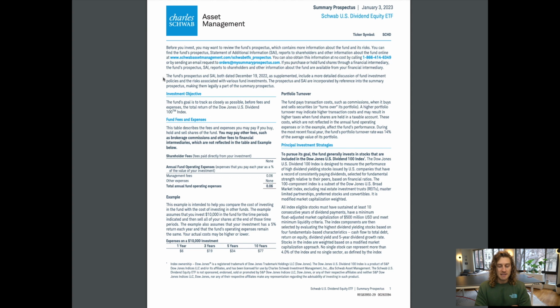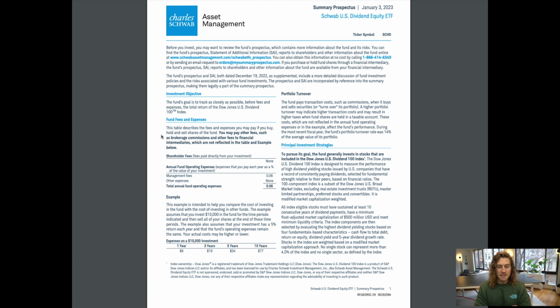The fund's prospectus and SAI, both dated December 19th, 2022, as supplemented, include a more detailed discussion of fund investment policies and the risks associated with various fund investments. The prospectus and SAI are incorporated by reference into the summary prospectus, making them legally a part of the summary prospectus. Investment objective. The fund's goal is to track as closely as possible, before fees and expenses, the total return of the Dow Jones U.S. Dividend 100 Index.